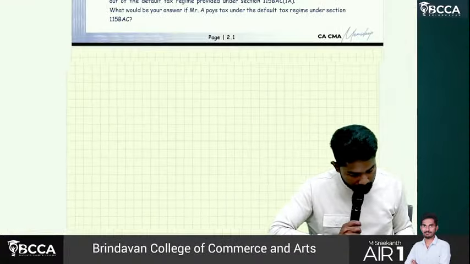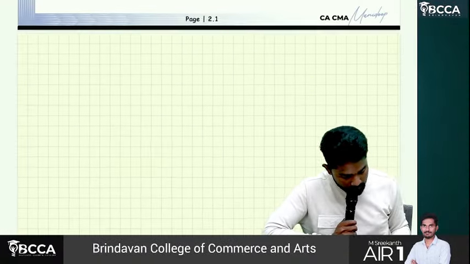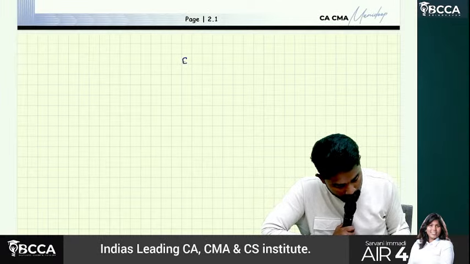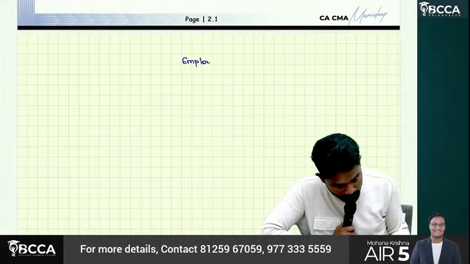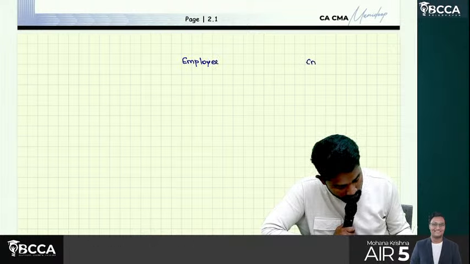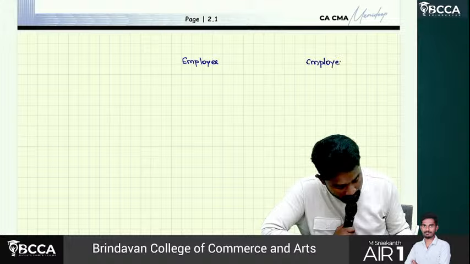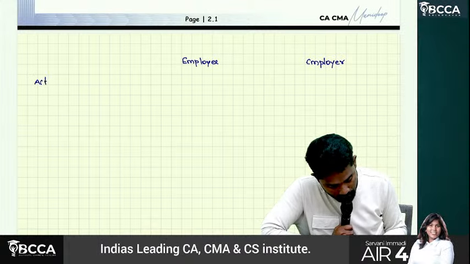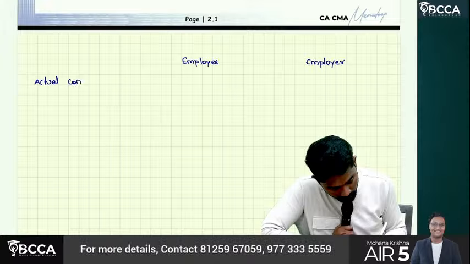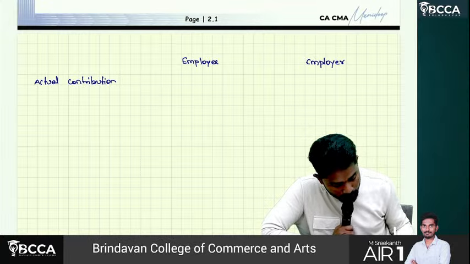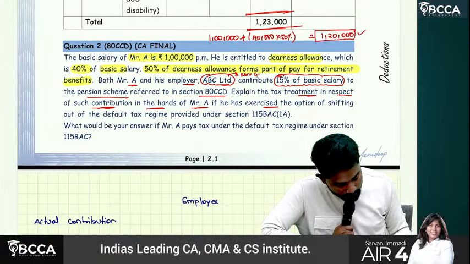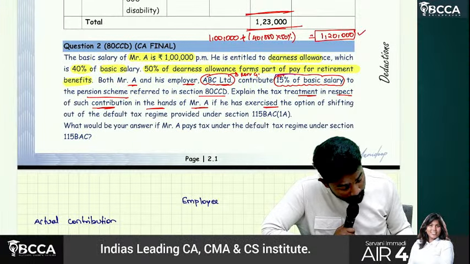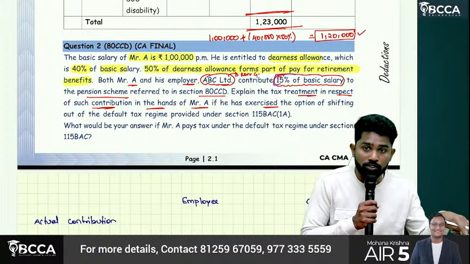So now, first we'll find out for employee and then for employer. First we'll find out the actual contribution. How much are the actual contributions here? 15% of not the salary we computed, but basic salary.